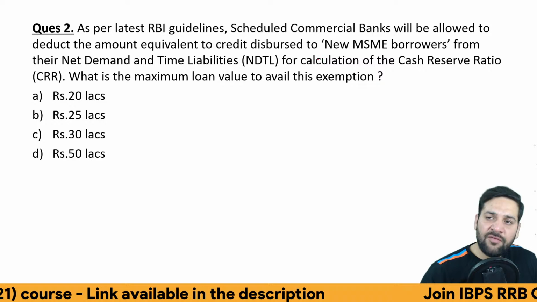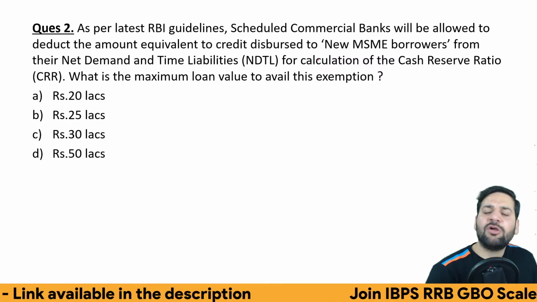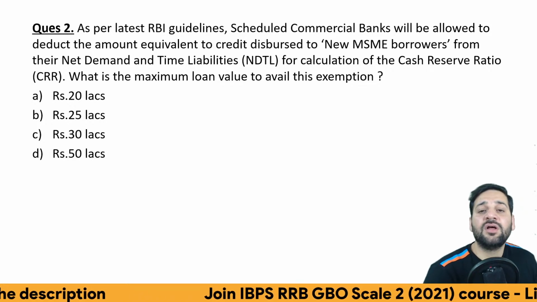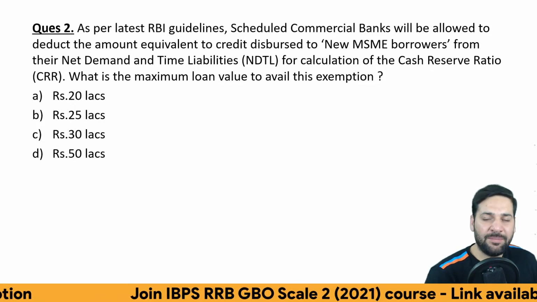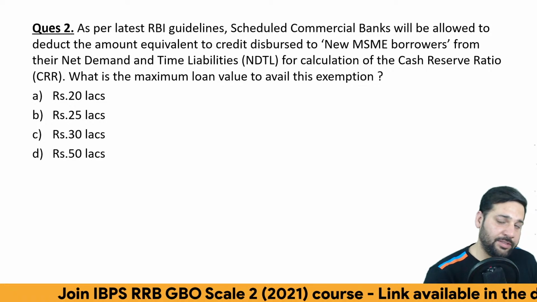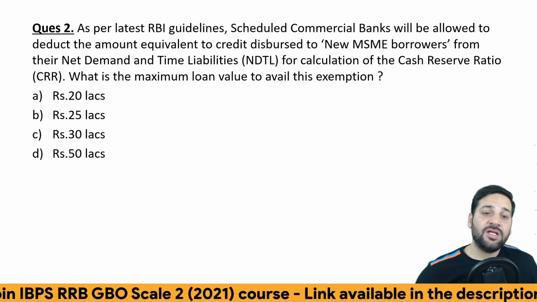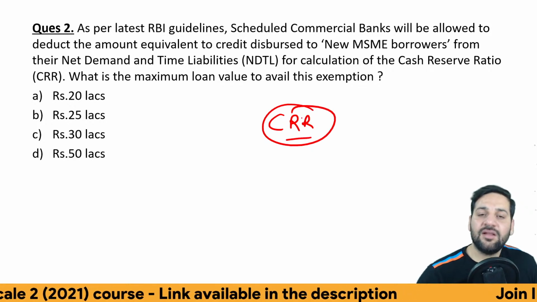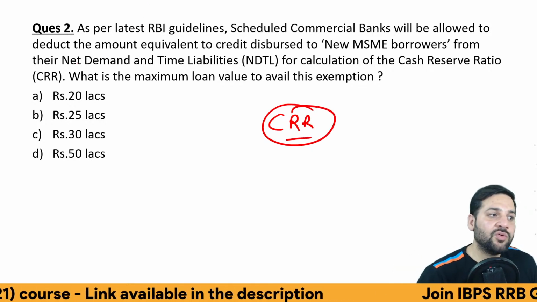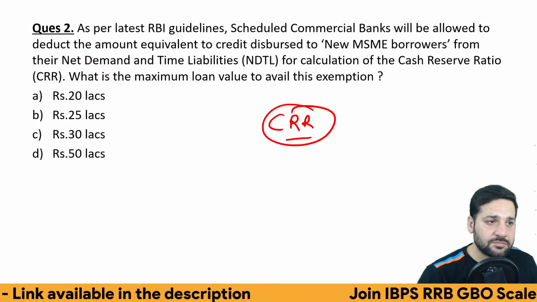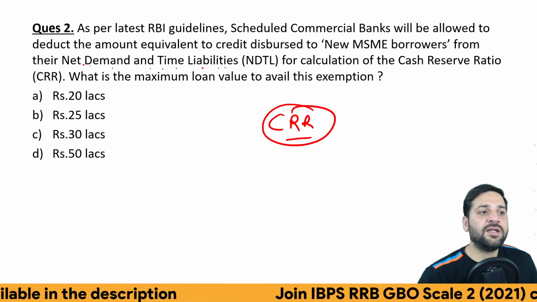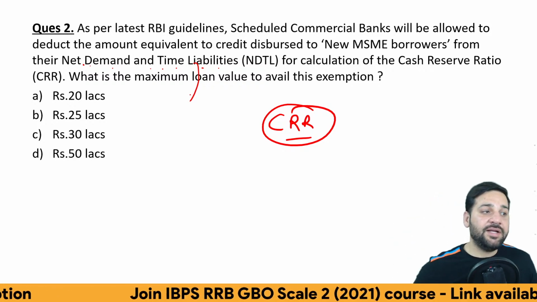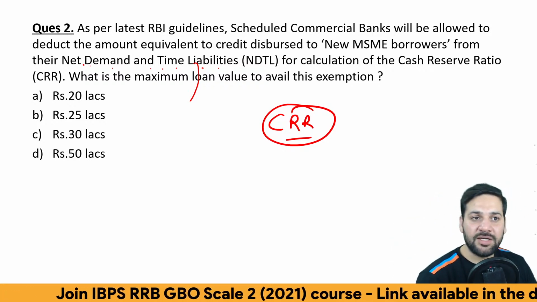See, after the COVID, the MSMEs were not getting the loans. Right, medium and small scale enterprises, they were not getting loans from the banks. उनको दिक्कत हो रही थी लोन लेने में. So what RBI said, जो CRR calculate होता है, while calculating the CRR, right? CRR is a certain percentage, right? So it is calculated on the net time and demand liabilities. It is a certain percentage of that NDTL, net demand and time liabilities.